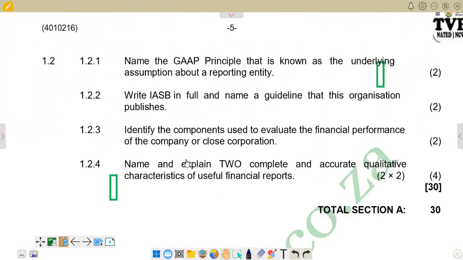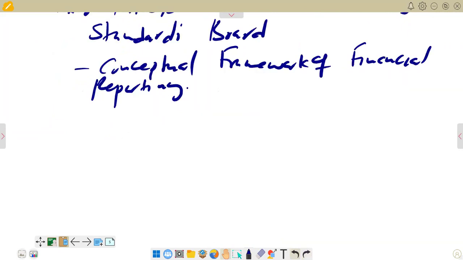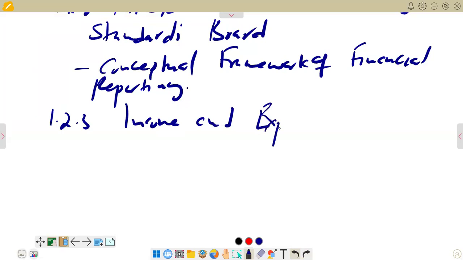The next question says, identify the components used to evaluate the financial performance of the company or close corporation. So you see that the components that we use to evaluate the financial performance of the company or a close corporation, we have income and expenses. So on the next part, which is 1.2.3, we are saying income and expenses. So this is what we have.